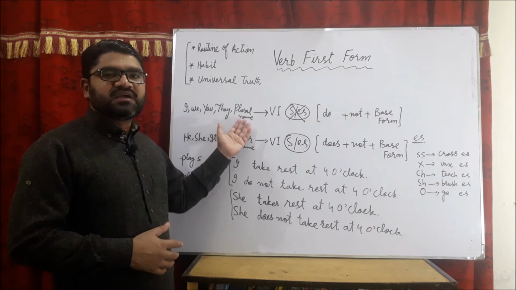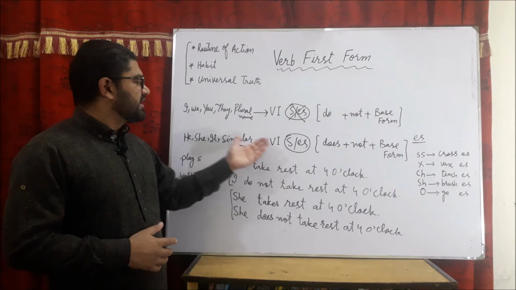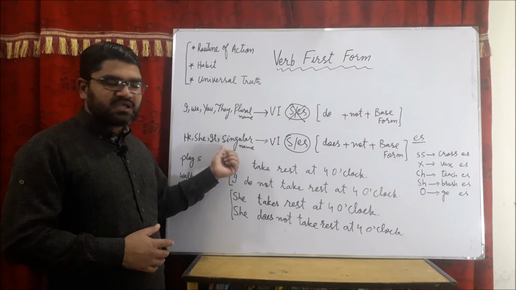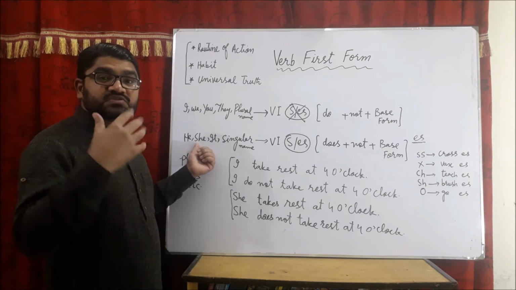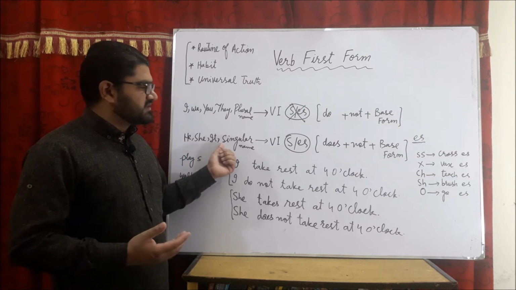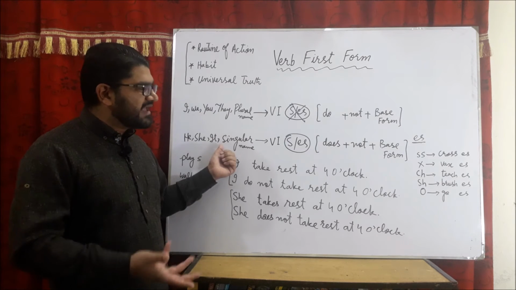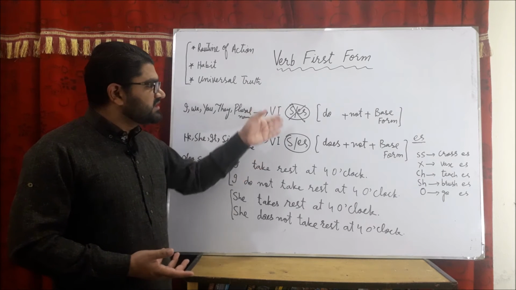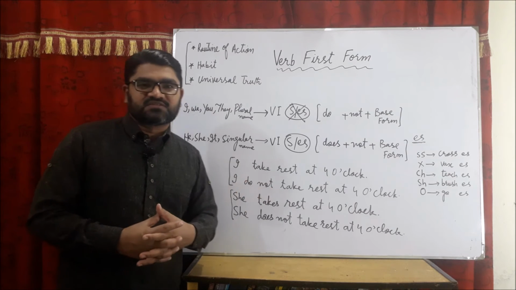As far as the s or es form is concerned, we use it when our performer is either he, she, it, or a singular name. Just like he walks, she tries, it walks, Ali writes a letter. So you say walks, writes, takes, plays. They are used when he, she, it, or a singular name is there. They are used in the positive sentences. I have also mentioned how to make the negative sentences of them.